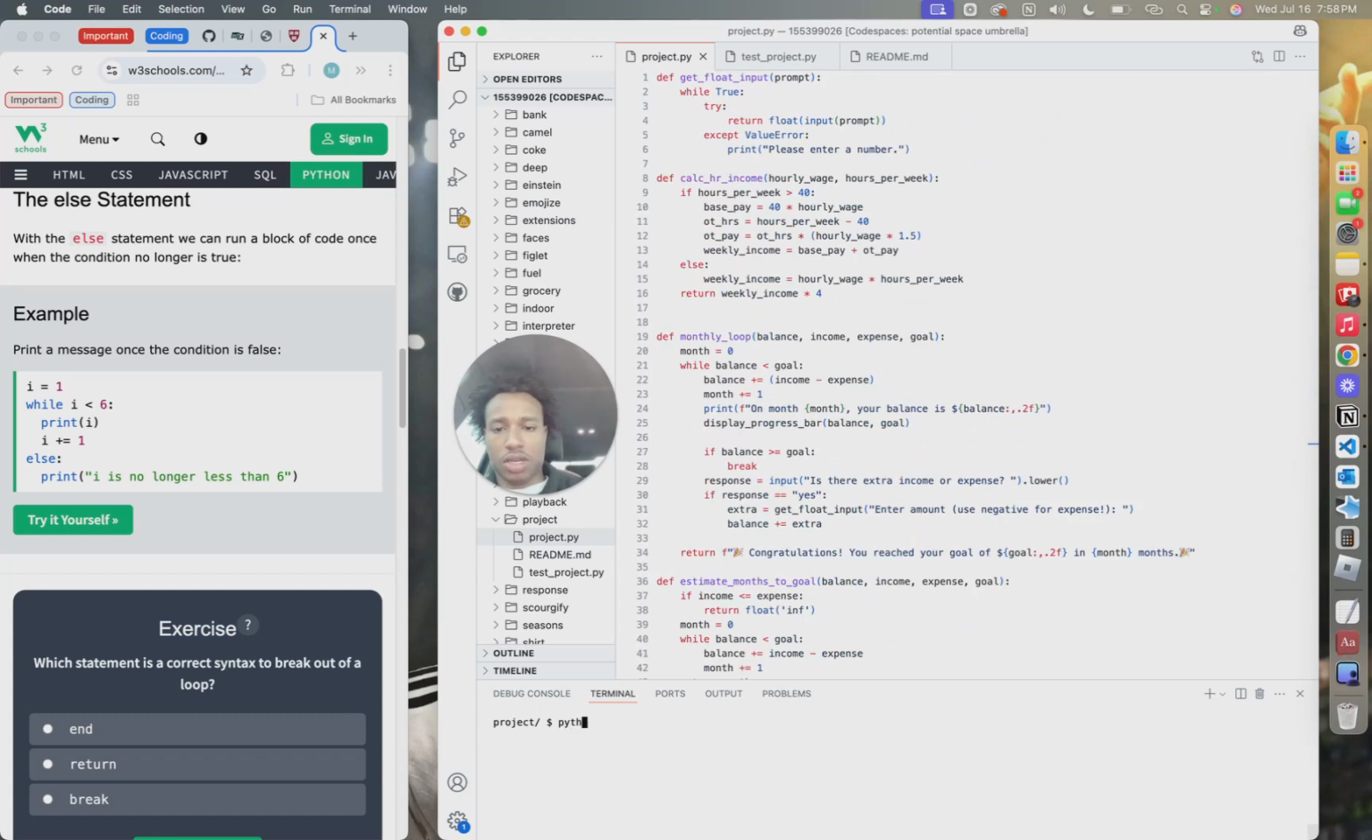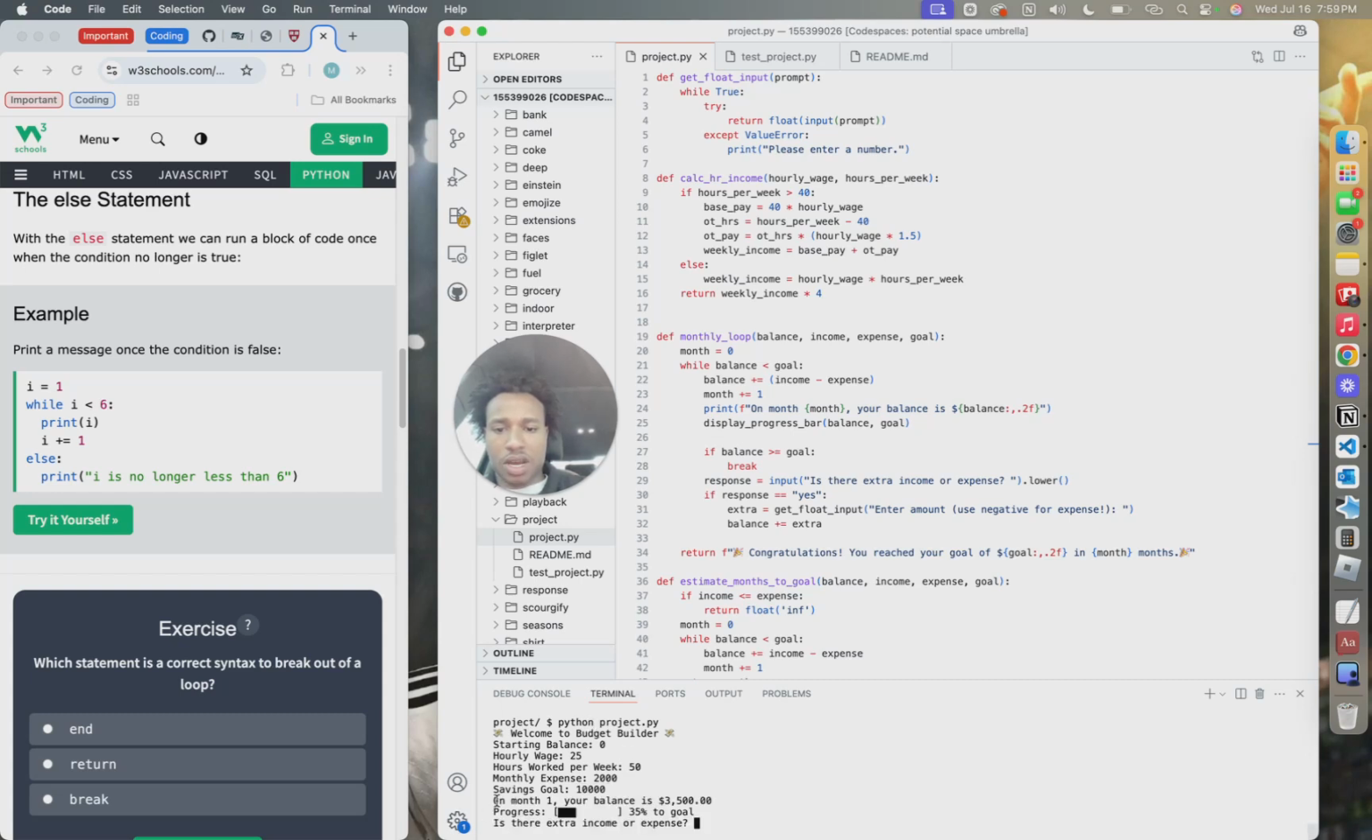Let me call the starting balance. We'll start with $0. Hourly wage, let's say we make $25 an hour. Hours that we worked a week, let's say we worked 50 hours per week. Monthly expense, let's say 2,000, and our savings goal is 10,000.